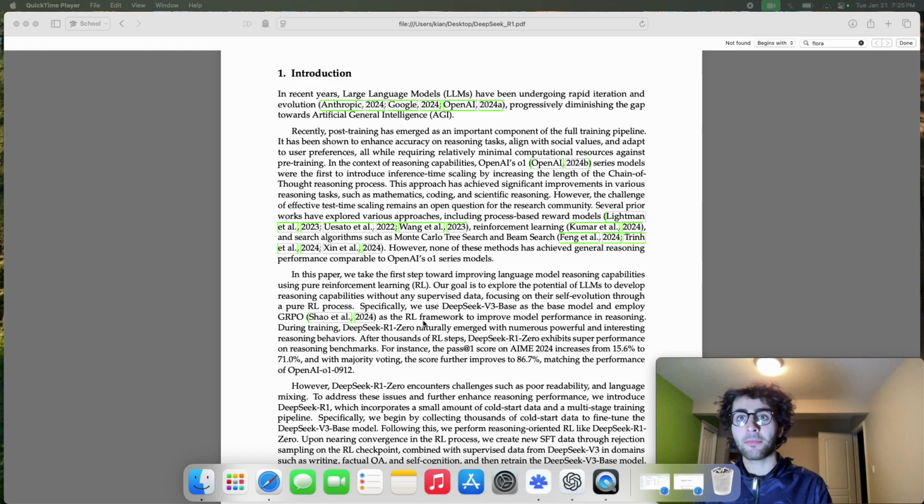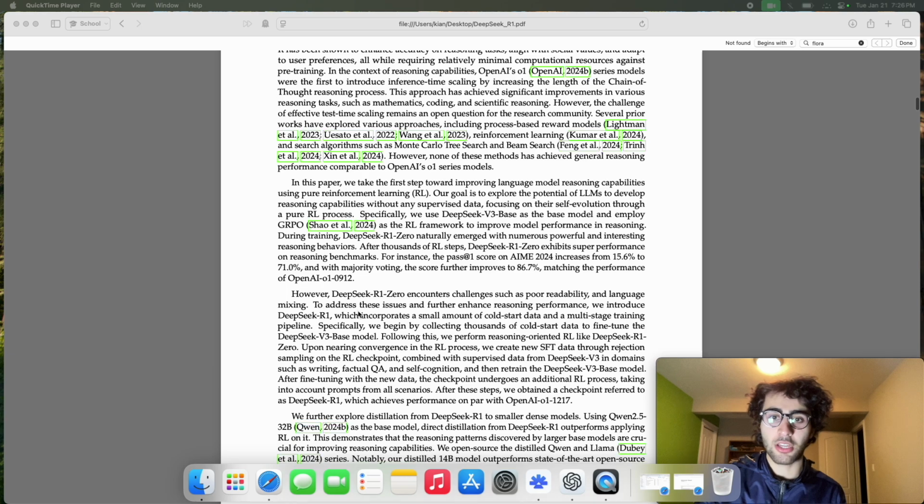We can see here that R1-Zero is completely RL dependent, whereas R1 does use some cold start data. So we can compare R1 to the early stages of AlphaGo, where they were more dependent on data, and R1-Zero as choosing a pure RL path. My hypothesis is that over time, just as was the case with AlphaGo, models like R1-Zero, which have a 100% dependence on RL, will become better and better and will scale better than models such as R1, which use cold start data. So that's our introduction here.